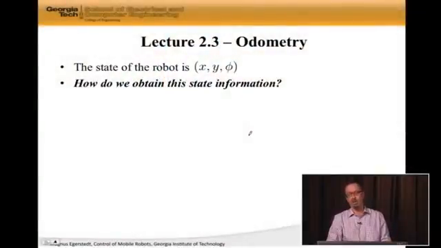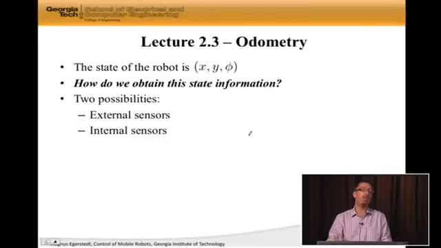Well, there are a number of different ways of doing it, but at the end of the day, we absolutely need sensors, right? And there are really two possibilities here. One is we can use some kind of external sensors. So an external sensor would be a sensor that's measuring something in the environment. So for instance, if you pretend that you can see a landmark, let's say I can see the Eiffel Tower. And now I start moving around. If I keep track of the Eiffel Tower, I should be able to at least know where I am relative to the Eiffel Tower. Right? That seems to make some sense.